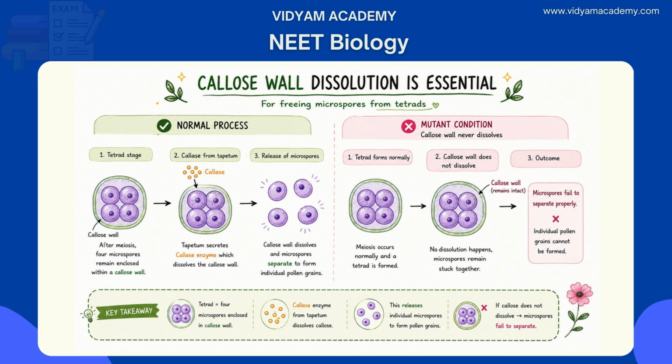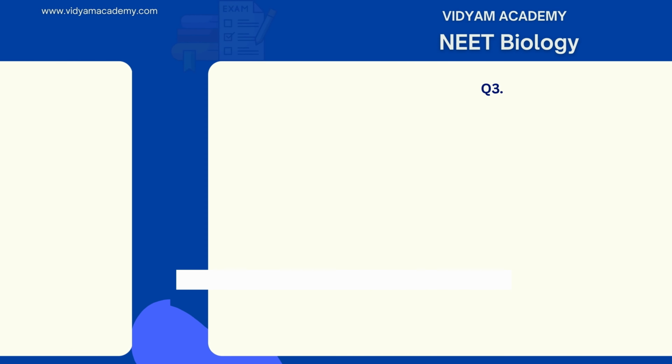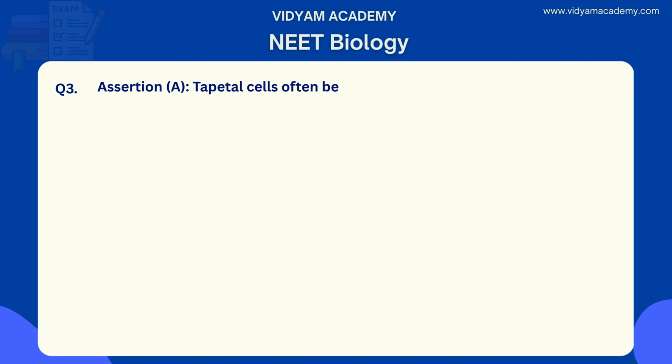So that is the answer and the correct explanation for this. Microspores fail to separate properly. Option B is the correct answer in this question. Let's move to question number 3. Here in the first statement we have the assertion. In the second statement we have the reason.